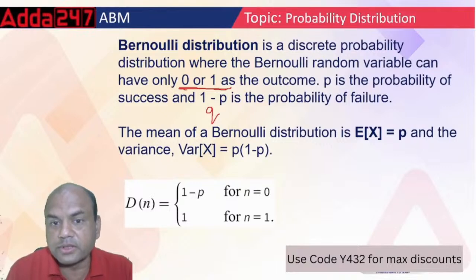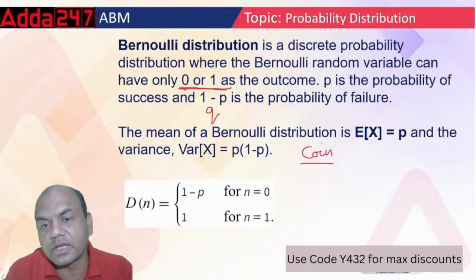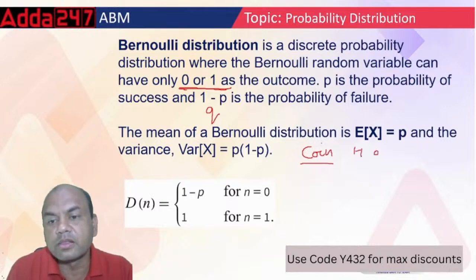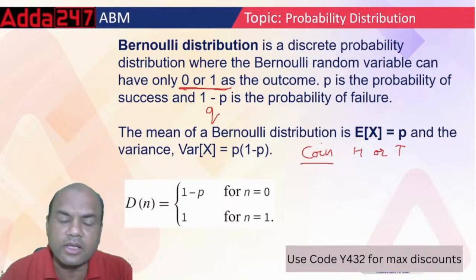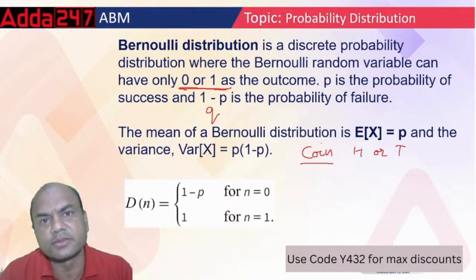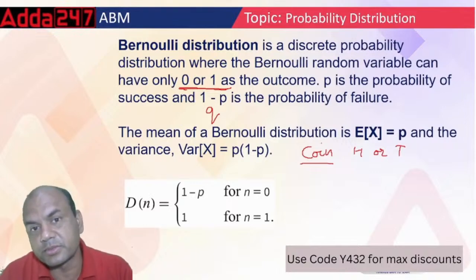For example, a coin. Suppose I toss a coin in the air. What are the possibilities? Only two answers. Either head or tail. Will you clear your CAIIB? Only two answers. Either you'll clear it or you won't. It's that simple. So only two answers should be possible.